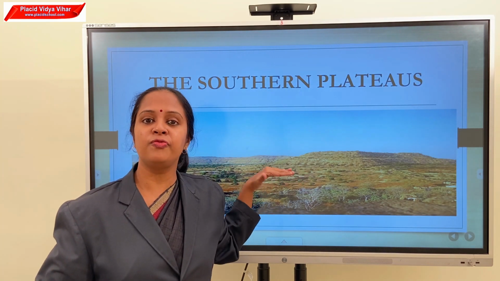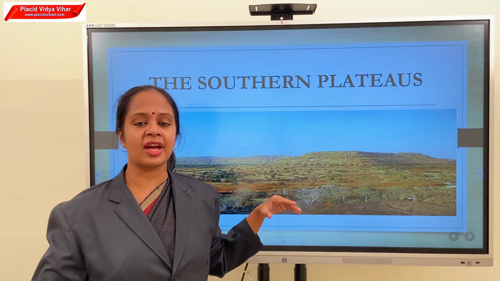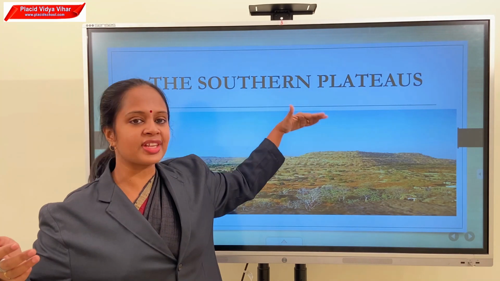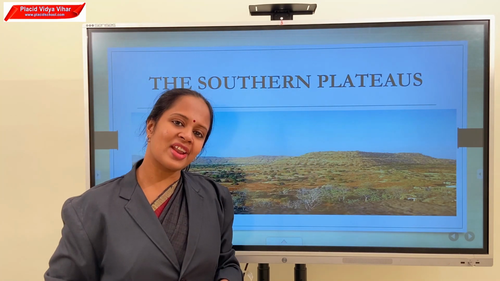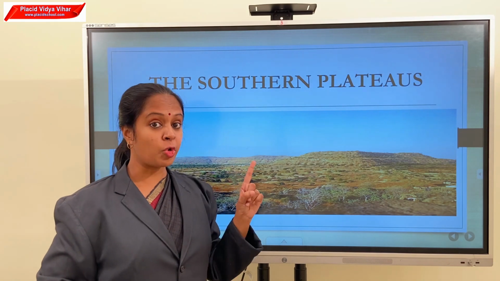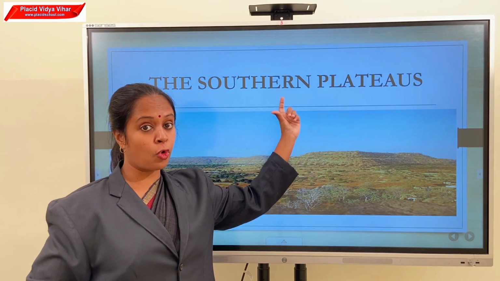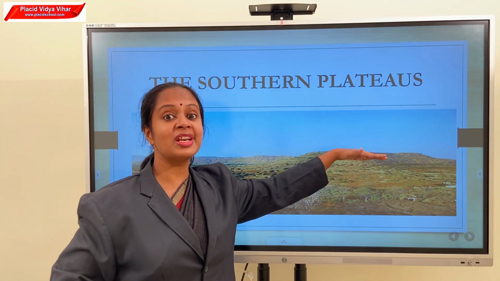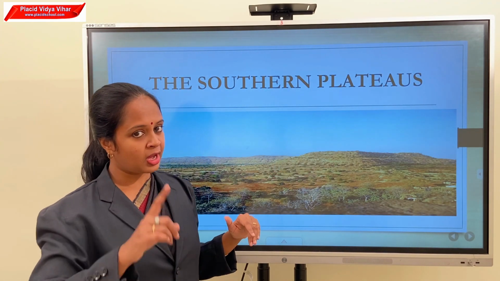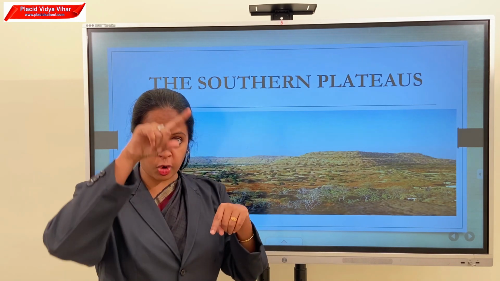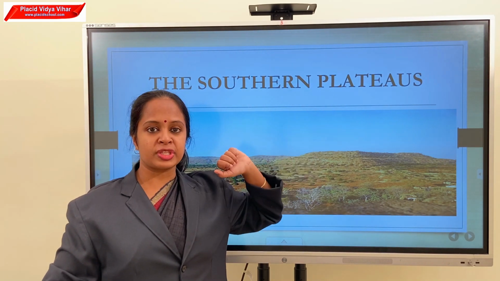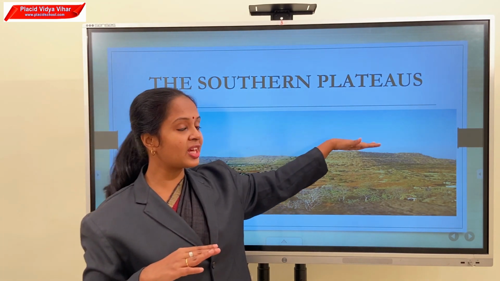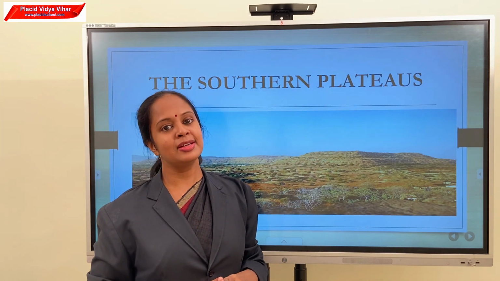In the southern region we have plateaus, and plateaus are large areas of land which are higher than the surroundings and more or less flat at the top. Mountains have high points or peaks, but plateaus are more or less flat at the top. I hope you understood the difference between mountains and plateaus.